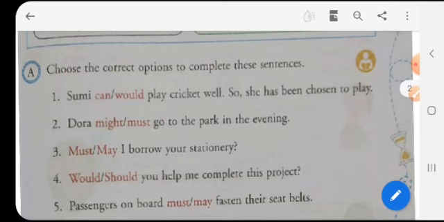Here is an exercise where you are asked to choose the correct modal verbs in color and use them in the sentences. Sumi can play cricket well. So she has been chosen to play. Dora might go to the park in the evening. So in this way you have to select the correct modal verbs and complete the sentences.